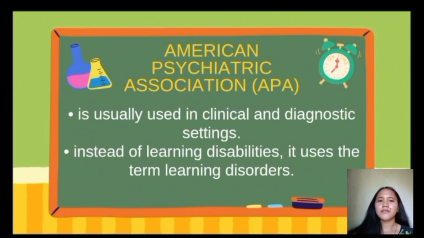Another definition is given by the American Psychiatric Association, or APA. It is usually used in clinical and diagnostic settings. Instead of learning disabilities, it uses the term learning disorders. So, the American Psychiatric Association defines learning disabilities as a neurodevelopmental disorder which hinders one's ability to learn academic skills. Learners diagnosed with specific learning disorders perform below average in terms of reading, writing, or mathematics.